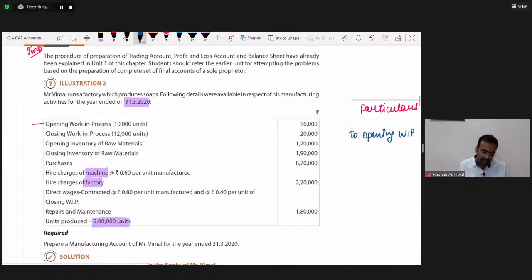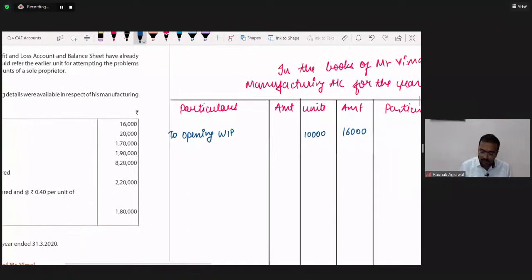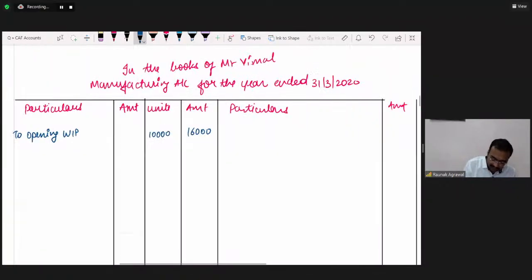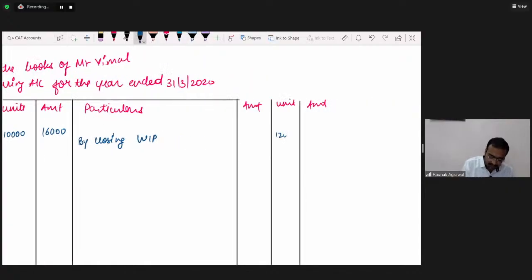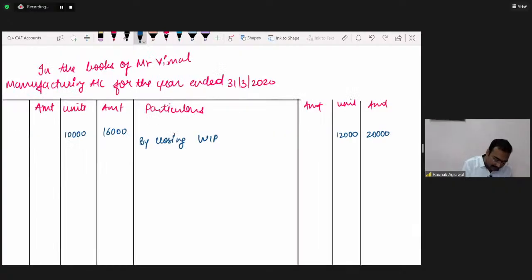Next thing, closing WIP is 12,000 units. By closing WIP, by closing work in progress, units are 12,000 and the amount is rupees 20,000.